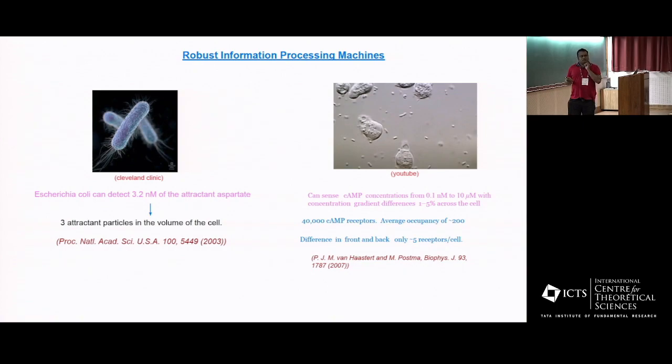organism studied in biology is Dictyostelium. Over here also, what is seen is that they can detect cAMP concentrations of these magnitudes.